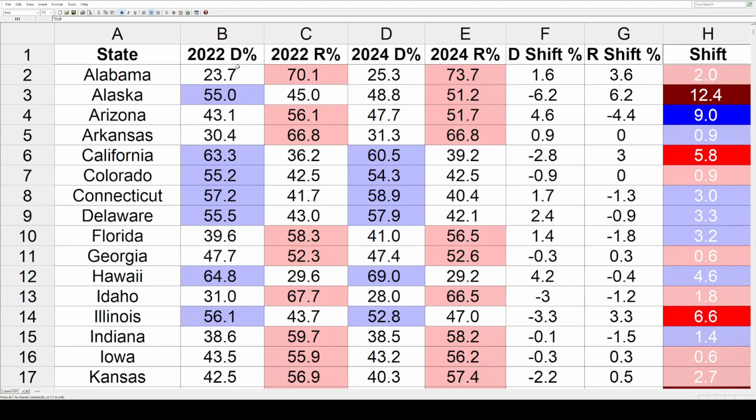Now, with that said, there are several things to point out before we get into this. First of all, this is not the easiest data to come by. I took most of it from Wikipedia. Even then, they didn't have all the data available, so I tried to fill in the gaps myself. If I did everything completely on my own, it would just take many, many hours. So I've got to try to rely on the data I have on Wikipedia. For the most part, I think it's close enough.